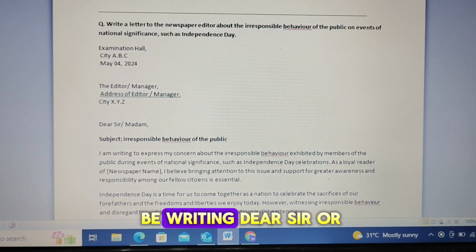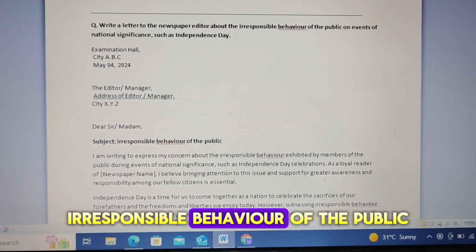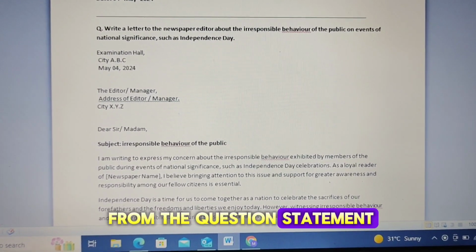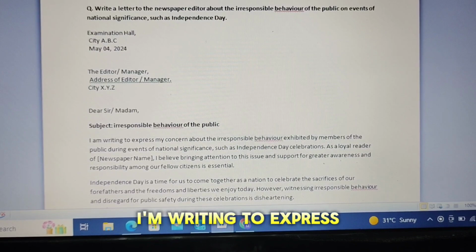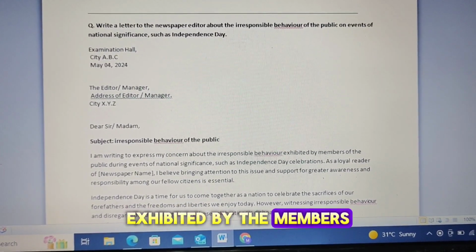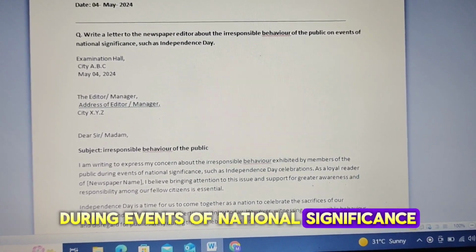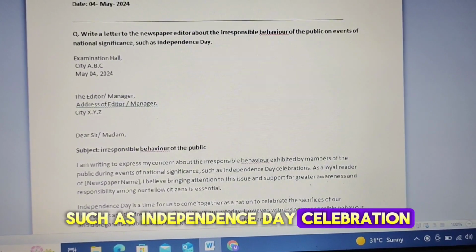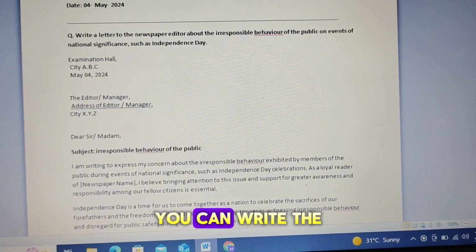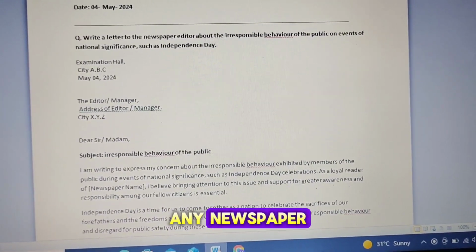Then you will be writing Dear Sir or Madam. Subject: irresponsible behavior of the public. Subject can be taken from the question statement. I am writing to express my concern about the irresponsible behavior exhibited by members of the public during events of national significance such as Independence Day celebrations. As a loyal reader of your newspaper, you can write The News, Dawn, Nawai Waqt or Jung, any newspaper.